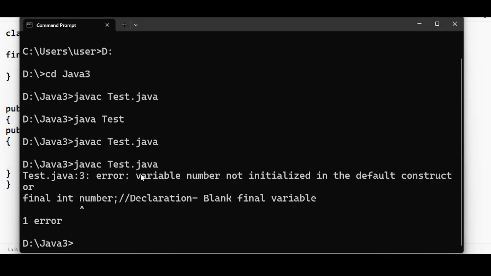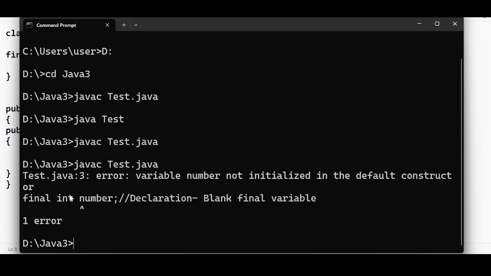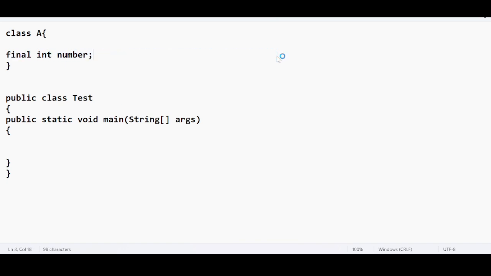See, we are getting an error. What is the error? Variable number not initialized in the default constructor. Final in declaration. It says you have just declared the final variable, but you did not assign any value to this final variable. It means you cannot keep the final variable just declared.